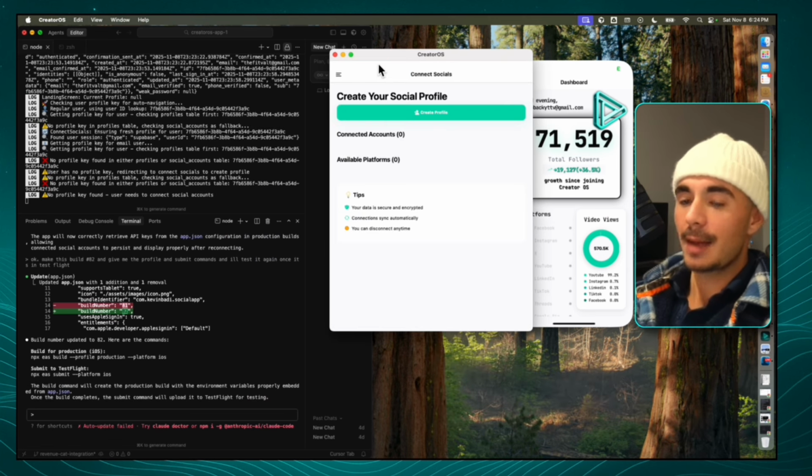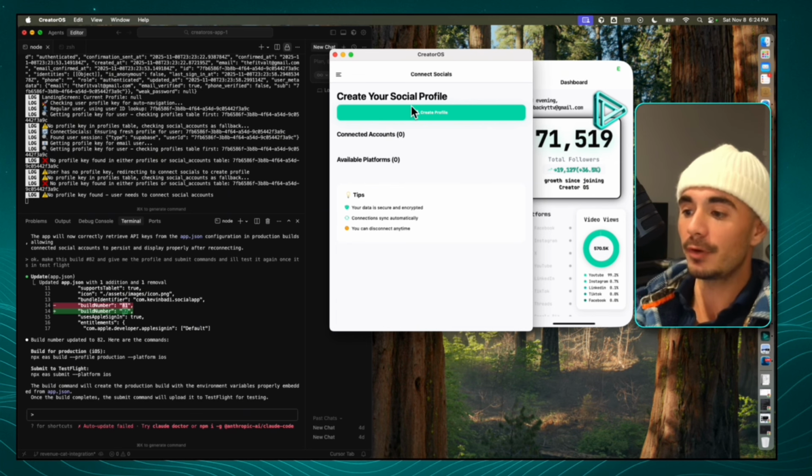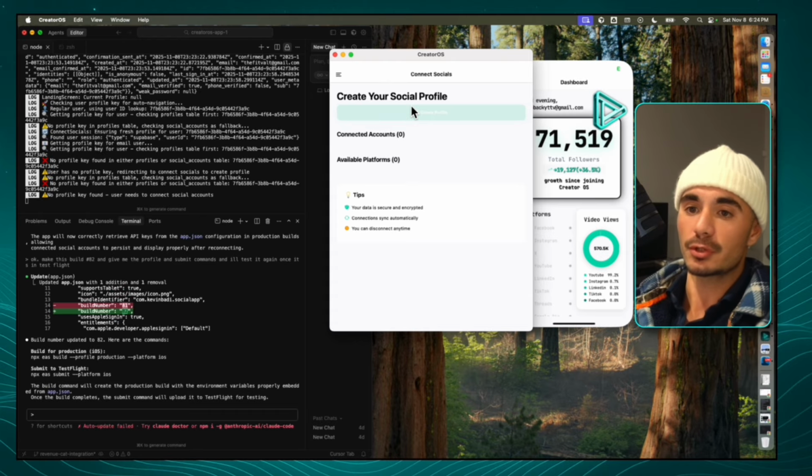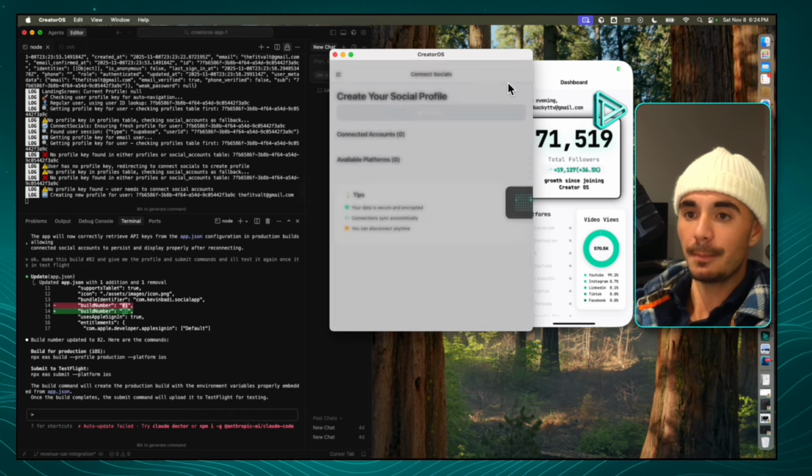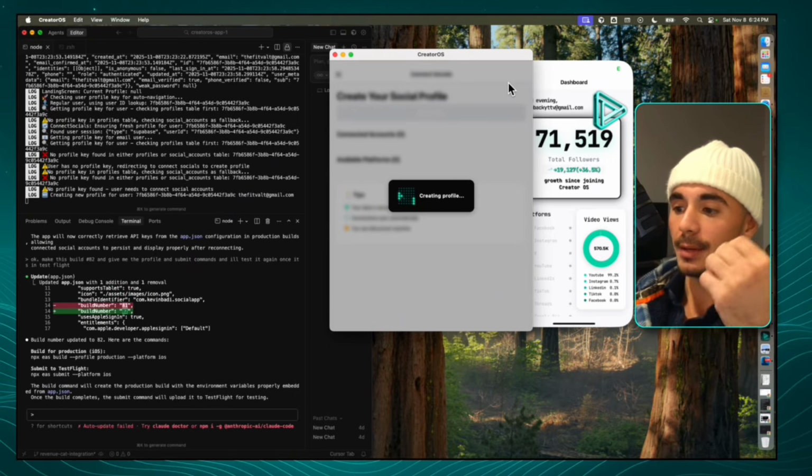So the next thing that's gonna happen here is the user's gonna set their social profile. And this is what we use to connect all of their social accounts to. So I'm just gonna name this social iOS tutorial. I'm gonna click create. That's gonna create something called a profile key.